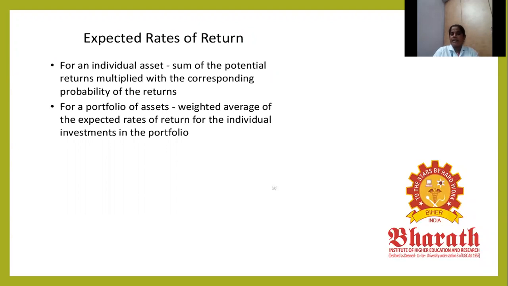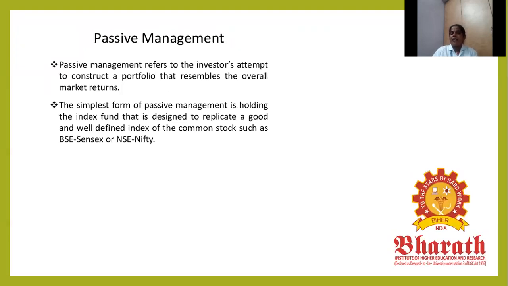Expected rate of return: for individual assets, sum the potential returns, each multiplied by the corresponding probability of the return. So the expected rate of return is the weighted average of the expected returns of the individual investments in the portfolio. Then passive management. Passive management refers to the investor attempting to construct the portfolio to match the overall market return. The simplest form of passive management is holding an index fund designed to replicate, such as the BSE Sensex or NSE Nifty.